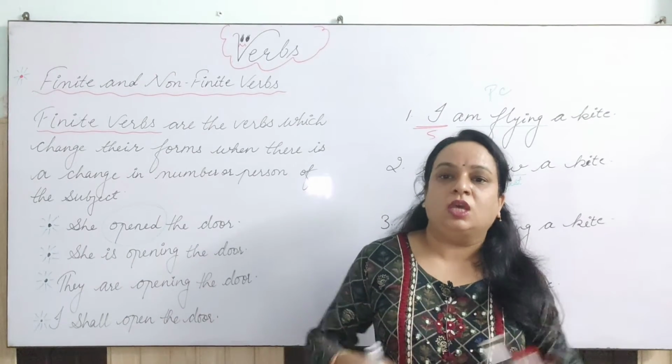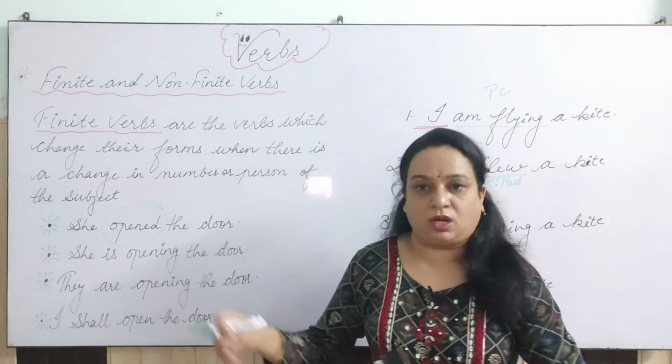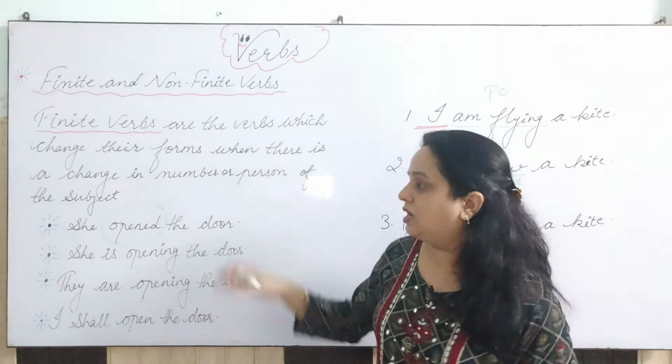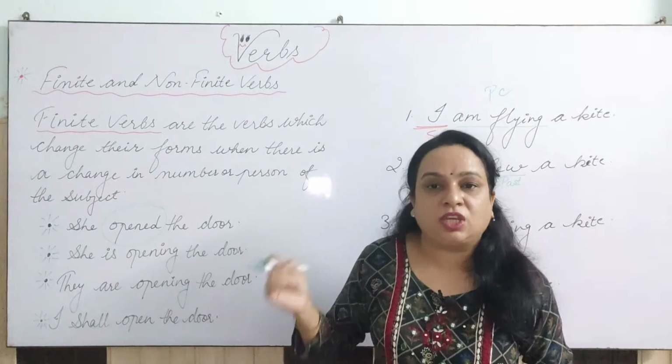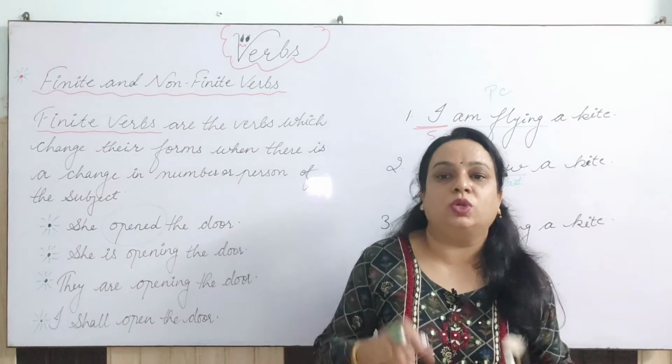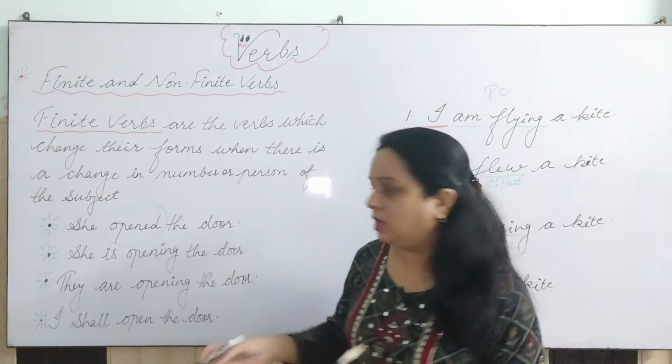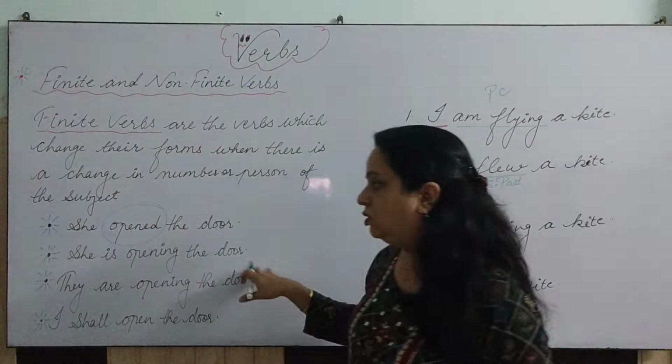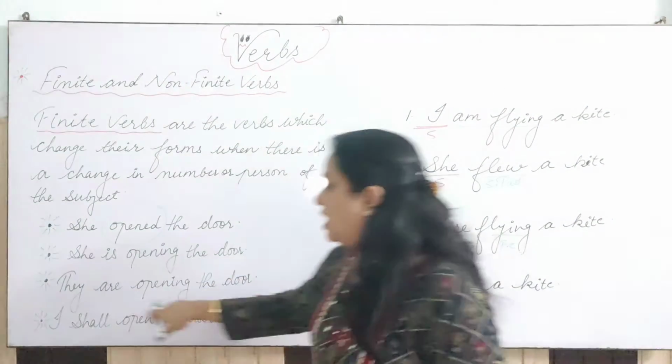If I use present continuous, it becomes: she is opening the door. So what happened? There is a change in the verb, and that type of verb is known as a finite verb. Second, she is opening the door. Same thing: they are opening the doors.